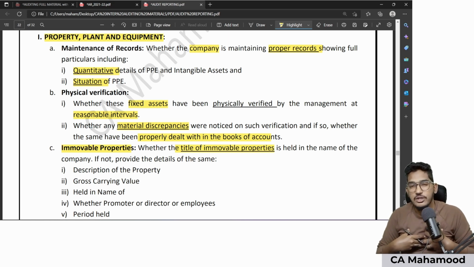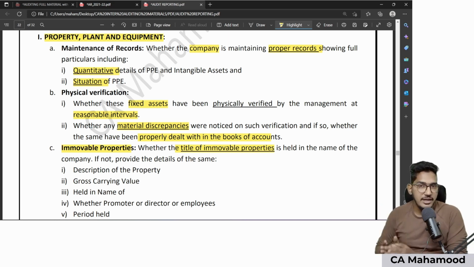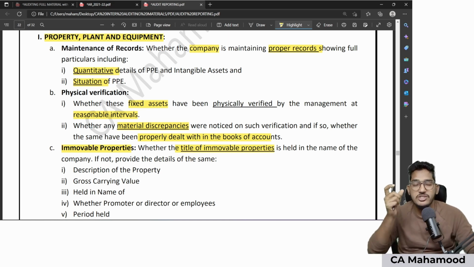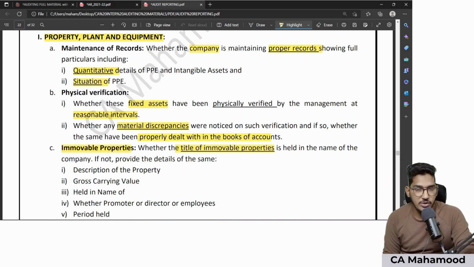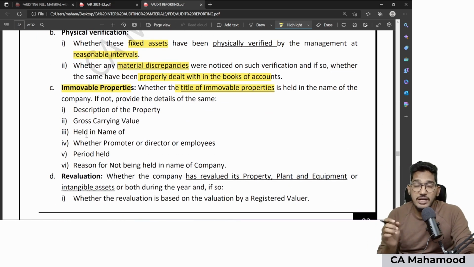Sir, how can I check the title of immovable properties? Simply by checking the registration documents, by checking the sale deeds. So whatever land and buildings are there in your client's balance sheet, get the registration documents of all these land and buildings, and check whether the company's name is there in the registration document or not. If the company's name is not there, that means somebody else's name is there, then I need to report some details.